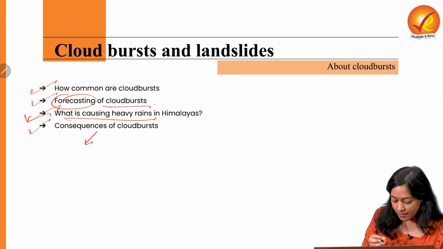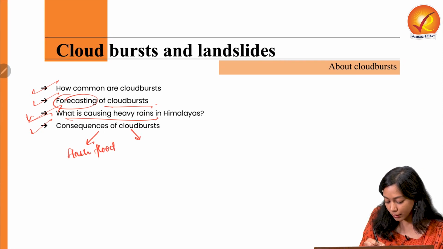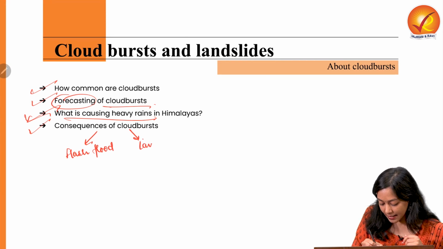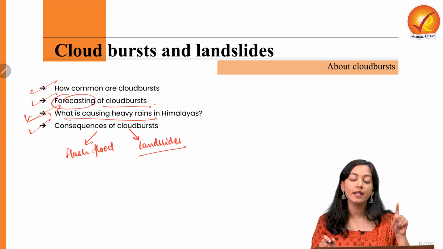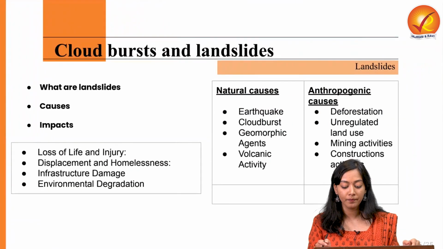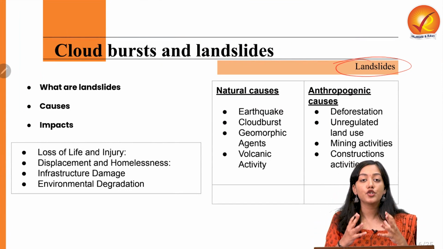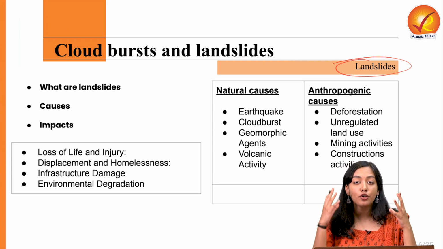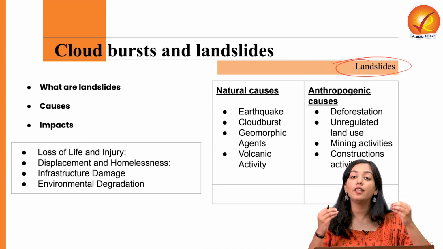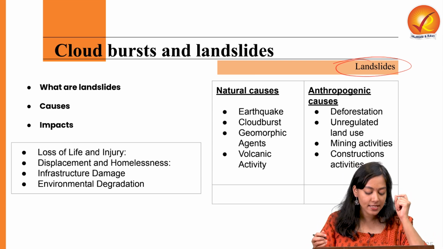The other consequence, besides flash floods, is landslides. Since landslides make a very important topic for UPSC, we will study landslides in detail. First of all, what are landslides? These are mass wasting phenomena. So what is getting mass wasted? The earth, the mud, the debris, the rocks are getting mass wasted due to the influence of gravity down the slope of the hills. This is called landsliding.